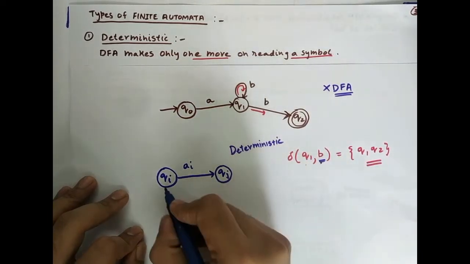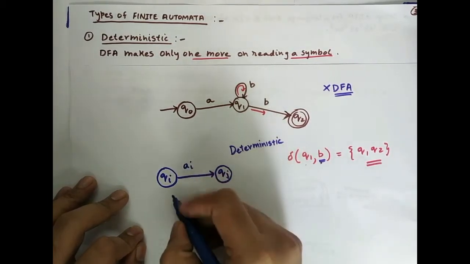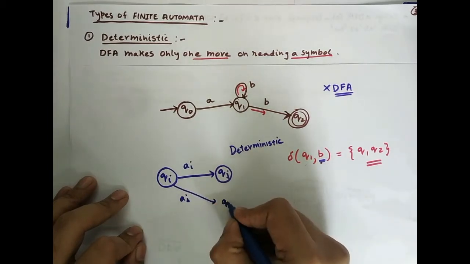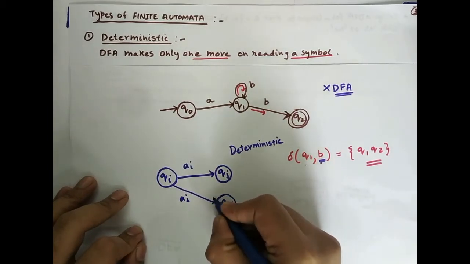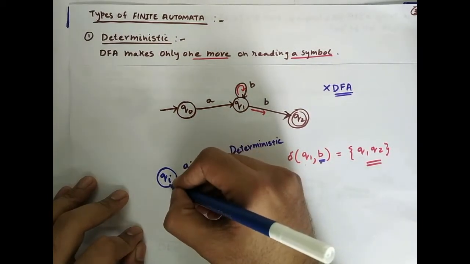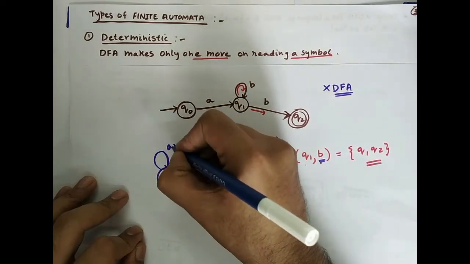But suppose from a particular state Qi on reading the same symbol Ai, it also goes to some other state, say Qk, or let's say from this state Qi on reading Ai, a self transition may also be included.